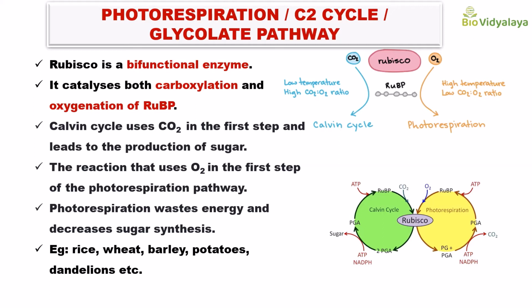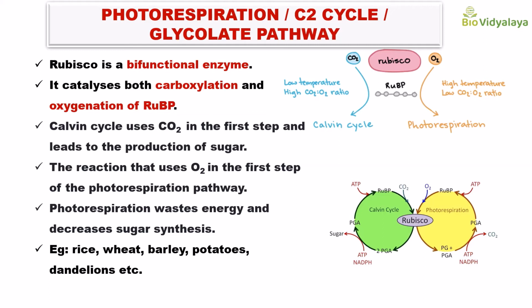But photorespiration happens in C3 plants and is a harmful process. This is a mistake of C3 plants. Normally respiration means taking oxygen in and giving out carbon dioxide. Same here also. Photorespiration happens in the presence of light, that's why it is photo, and respiration means taking oxygen and giving out carbon dioxide.